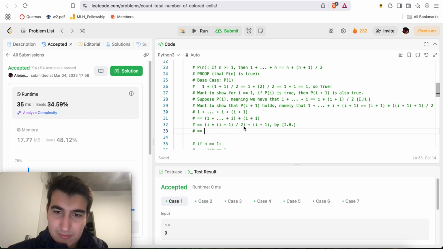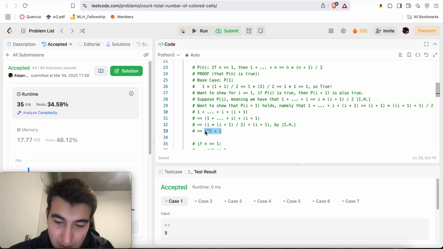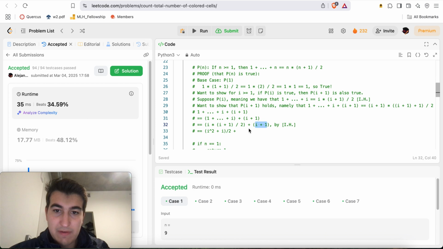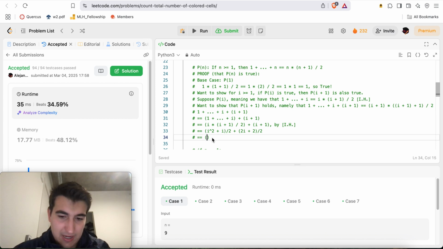Well, let's remove everything. So this will be i times i, which is really i squared, plus i. So i times i plus 1 is equal to i squared plus i, and this will be all over 2, right? Plus, and here we'll put this over a factor of 2, so we'll multiply everything by 2 in here. So this will be 2i plus 2 all over 2, right? And so let's combine like terms. We'll have i squared plus i plus this guy in here, 2i plus 2 all over 2.